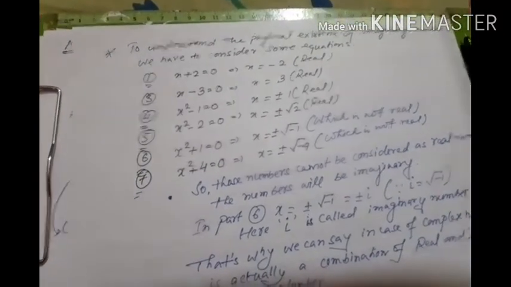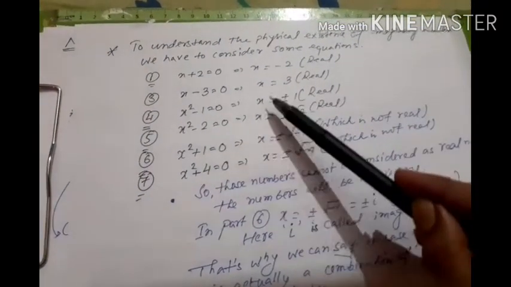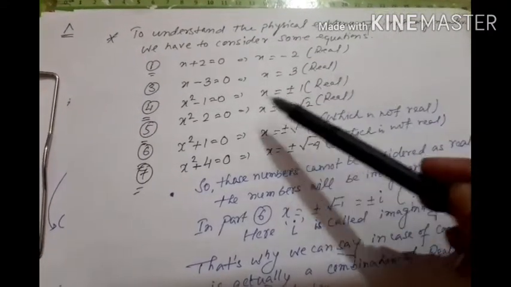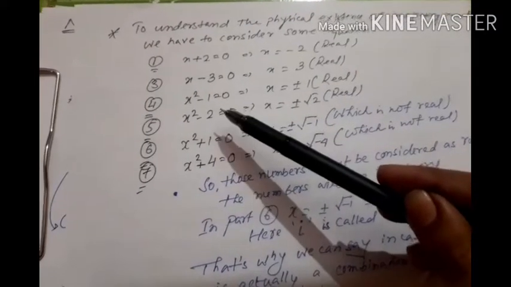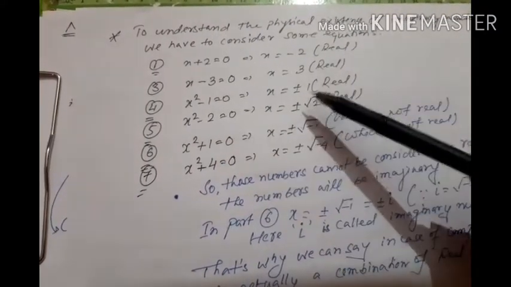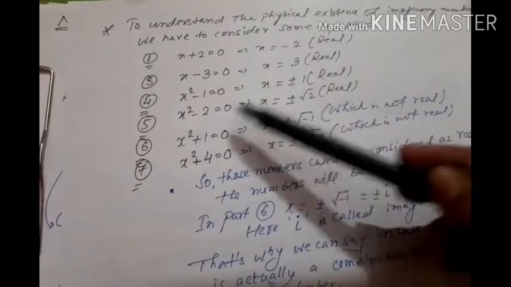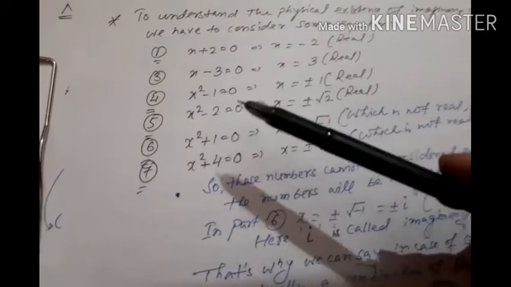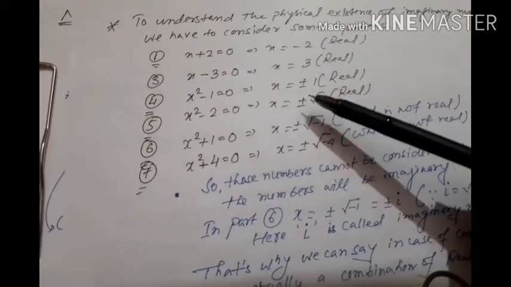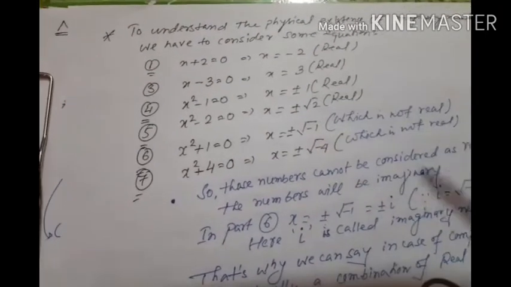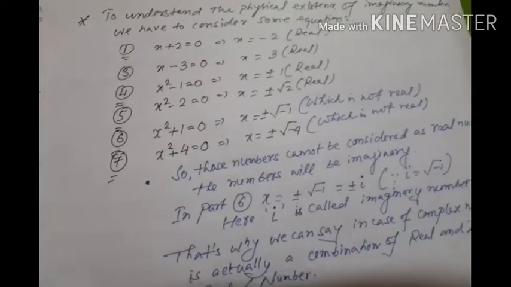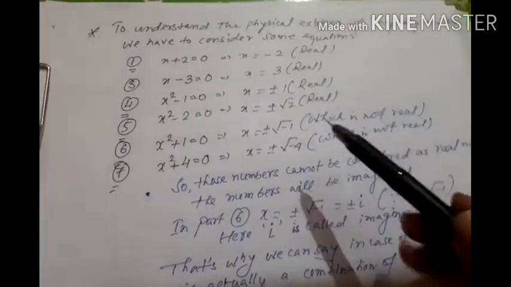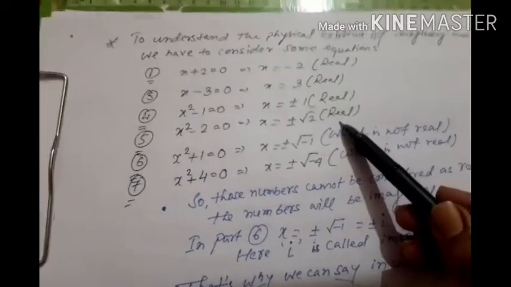Similarly, x minus 3 equals 0 implies x equal to 3. It is also real. There is no doubt here also. x square minus 1 equal to 0, that is x equal to plus minus 1, because here we can apply the factorization method, a square minus b square, or the square root rule, you can get the solution easily. That is also real. There is no doubt. Again, x square minus 2 equal to 0, that is x equal to plus minus root 2. This is also real.